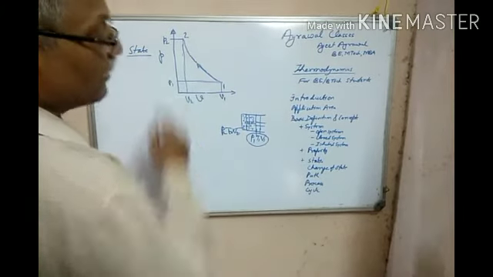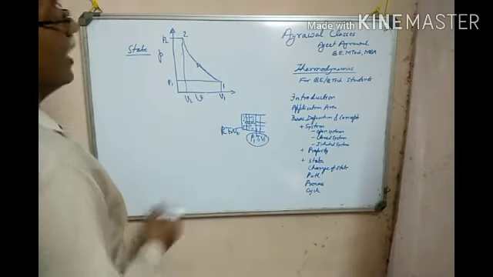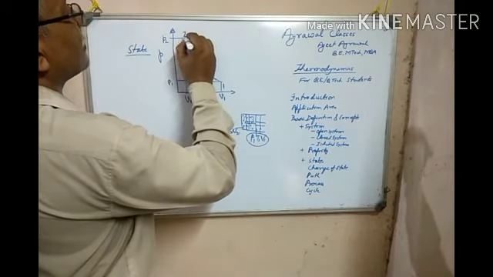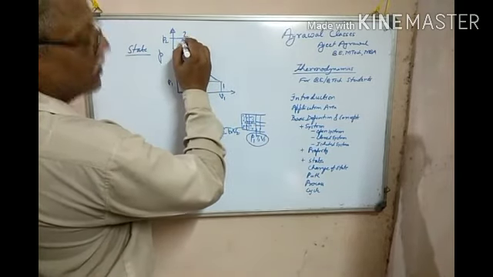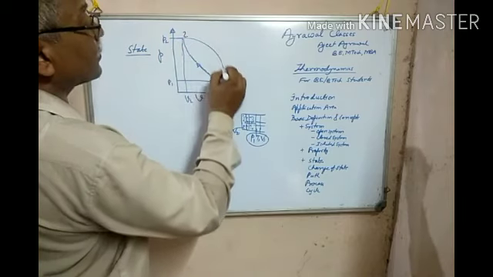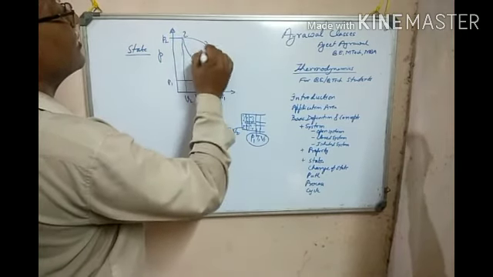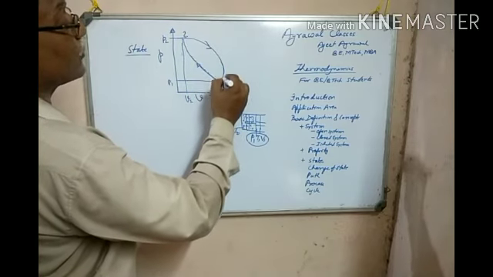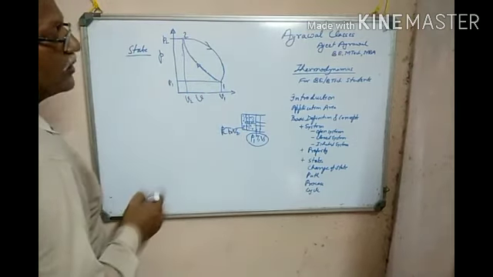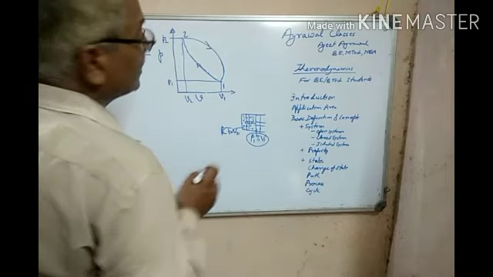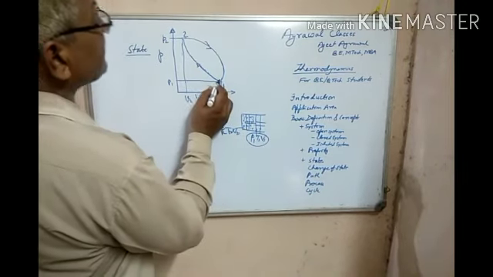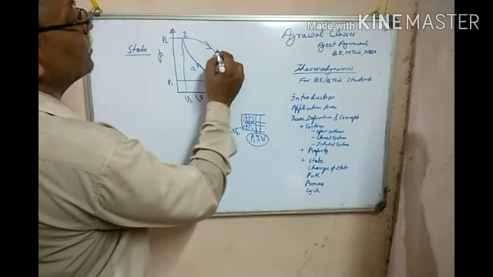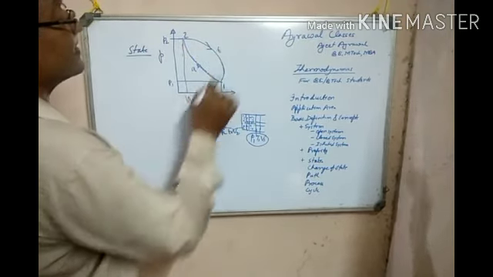And say from 2, I move back to point 1 through a certain different process, coming back to my original point, then I'll say this is a cycle: 1A2, 2B1. This is a cycle.